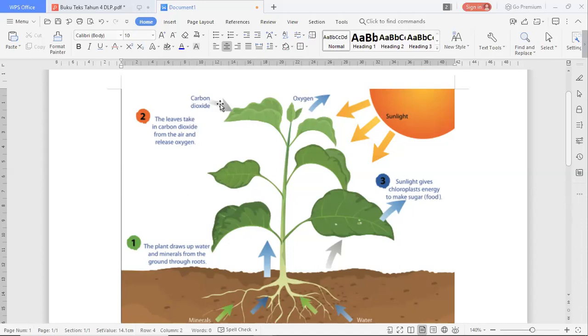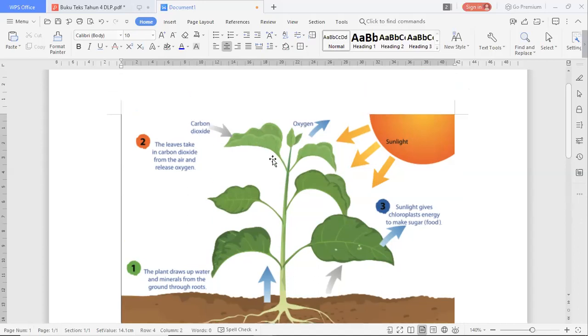So it will enter the leaves and then release oxygen. Plants use carbon dioxide, but plants release oxygen. So what do you think needs oxygen? You know it, right? Humans and animals need oxygen, but humans and animals do not need carbon dioxide. So we give the carbon dioxide to plants, and plants give us oxygen, right? So we need each other in order to live.